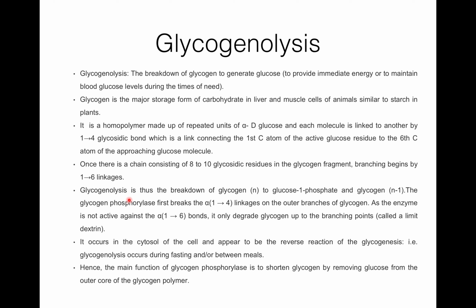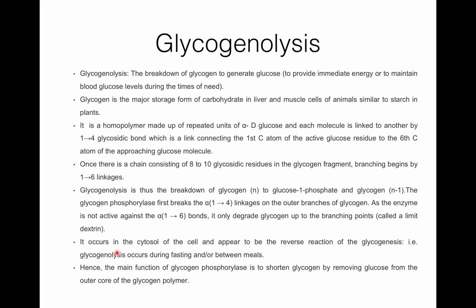Glycogenolysis is thus the breakdown of glycogen to glucose 1-phosphate and glycogen n minus 1. The glycogen phosphorylase first breaks the alpha 1,4 linkage on the outer branch of glycogen. As the enzyme is not active against the alpha 1,6 bonds, it only degrades glycogen up to the branching point, which is called a limit dextrin. I will explain all these reactions in the later slides.